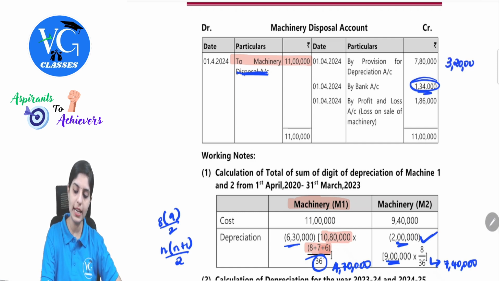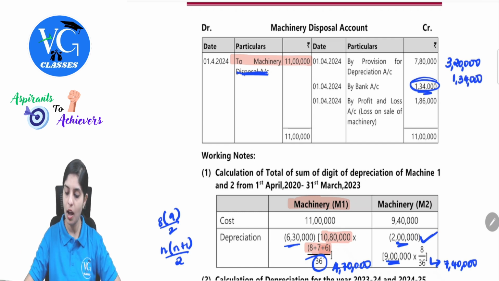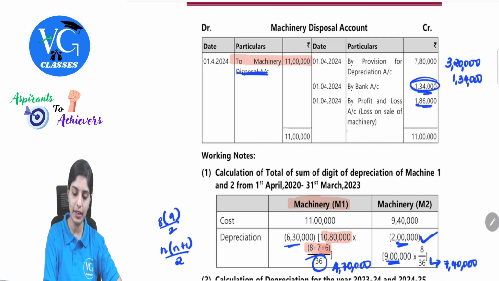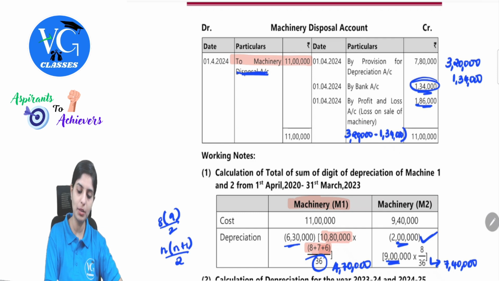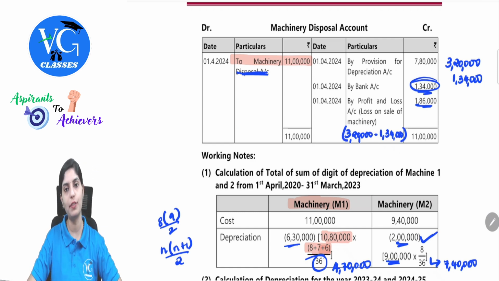But we are only getting 1 lakh 34,000. So that means the remaining is your loss. How much is our loss? 1 lakh 86,000. So how are we getting this? 3 lakh 20,000 minus 1 lakh 34,000. I hope this is clear to all of us.